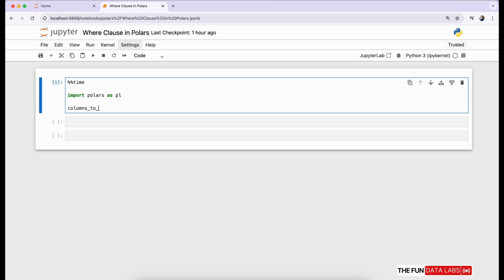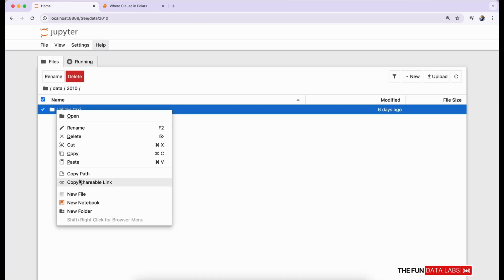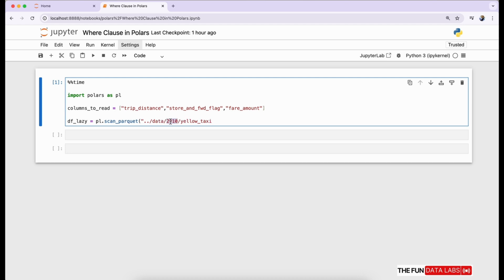Let's write the columns to read. Define a variable columns_to_read as trip_distance, store_and_forward_flag, etc. We are using these columns in the select query by calling the pl.scan_parquet method with the file path. The scan_parquet method is used for large datasets or when you want to take advantage of Polars lazy execution and query optimization.